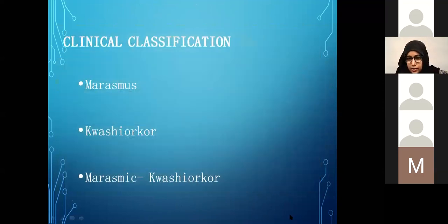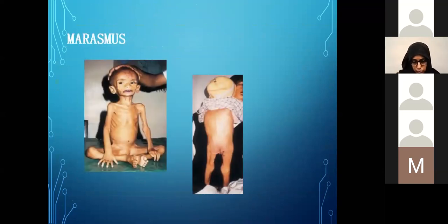Again, we can classify malnutrition based on the clinical features into marasmus, where there is severe wasting, kwashiorkor, where there is more edema and wasting, and then a combination of the two termed as marasmic kwashiorkor. In marasmus, there is severe loss of the subcutaneous fat, leading to an appearance of an old man with a skin and bone appearance. They are also called simian faces because of the old man features.